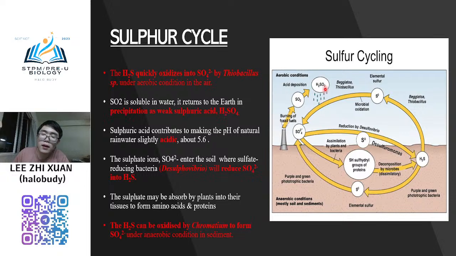Either it is sulfur dioxide in the atmosphere, hydrogen sulfide, or sulfate. And the other type of sulfur is known as elemental sulfur. This elemental sulfur is very unstable, so normally it will change, either to hydrogen sulfide or to sulfate. Okay, so that is the sulfur cycle.